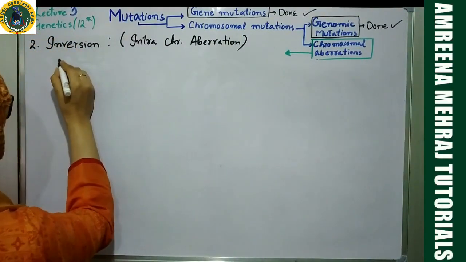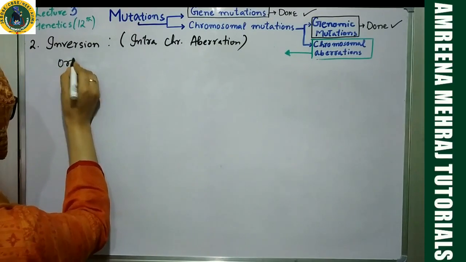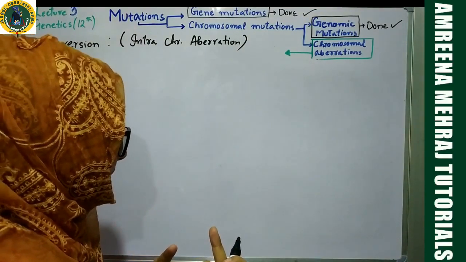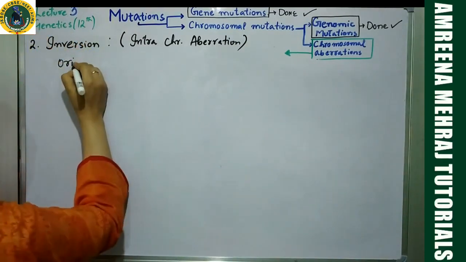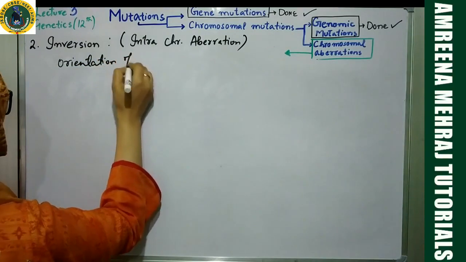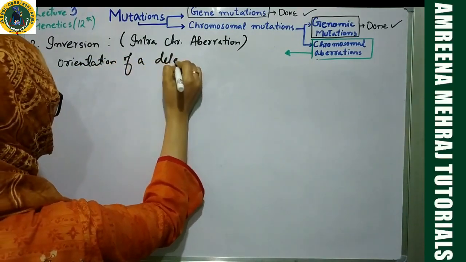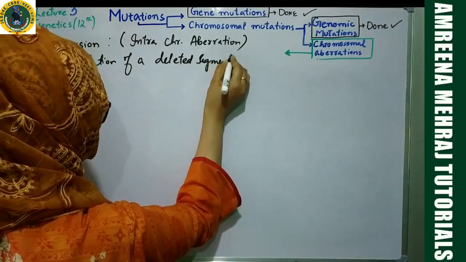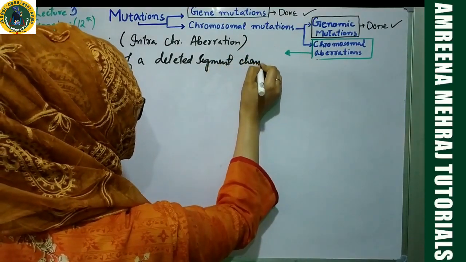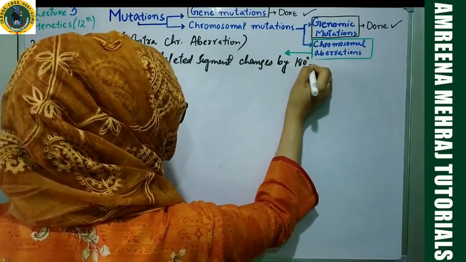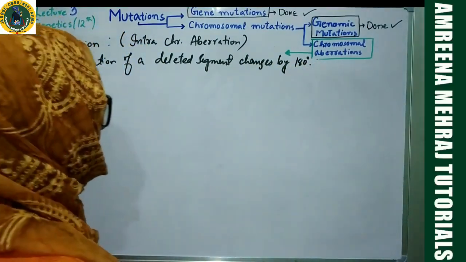We can write down that in this case the orientation of the deleted segment is reversed, it changes by 180 degrees.